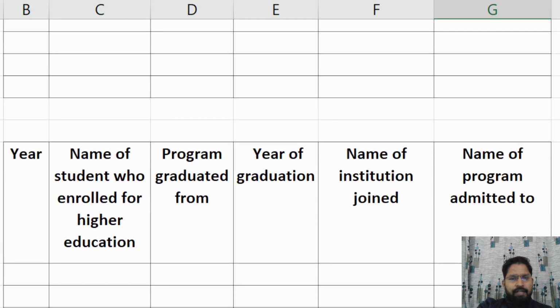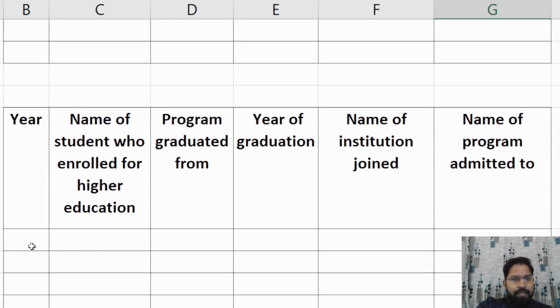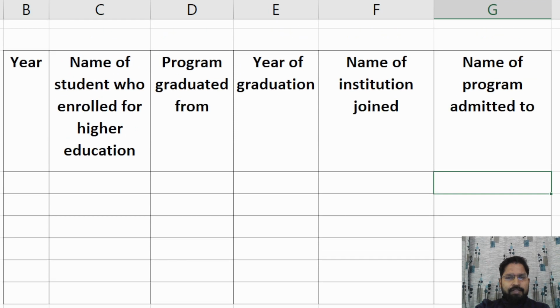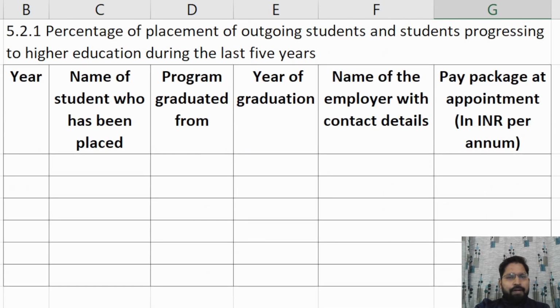And second, here we mention year, name of the student who enrolled in higher education. If a student goes for higher education, they mention it here. Program graduated from, year of graduation, name of the student who joined for higher education, mention here. Name of the program admitted, he mentions here. This one is the template of 5.2.1.